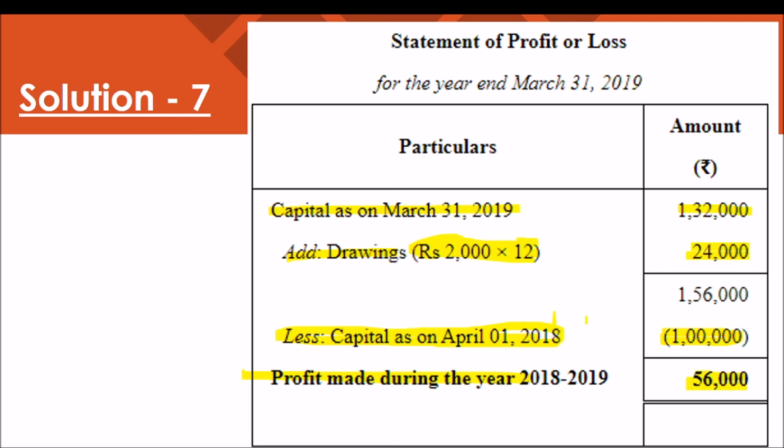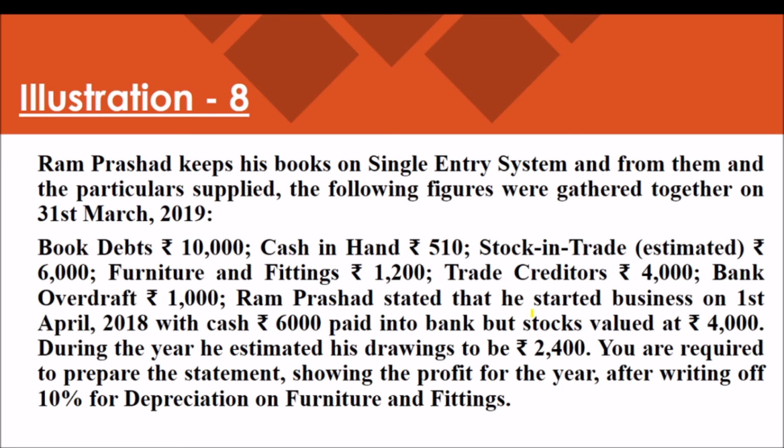Remember the method of preparing the statement of affairs and the preparation of the statement for the calculation of profit or loss. And moving to yet another problem: Ram Prasad keeps his books in single entry system.